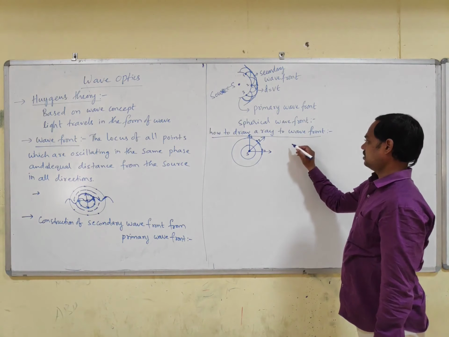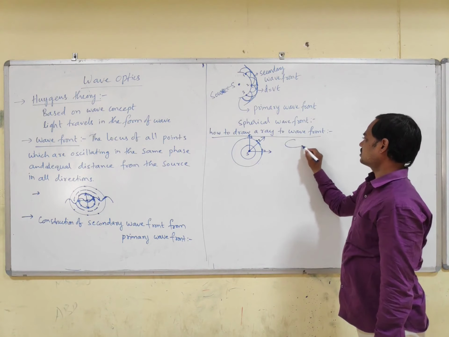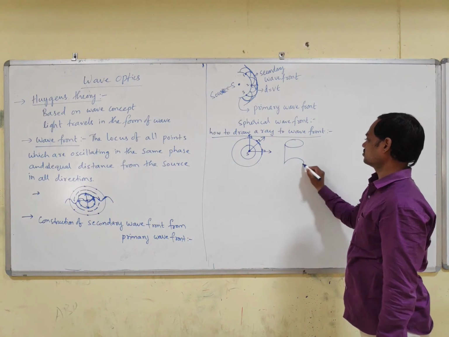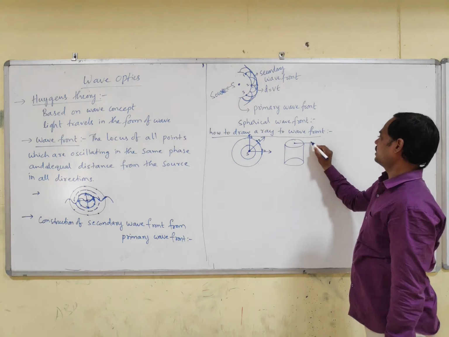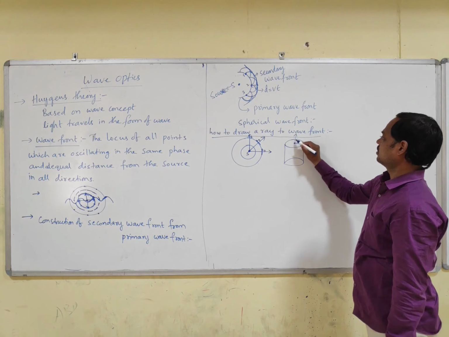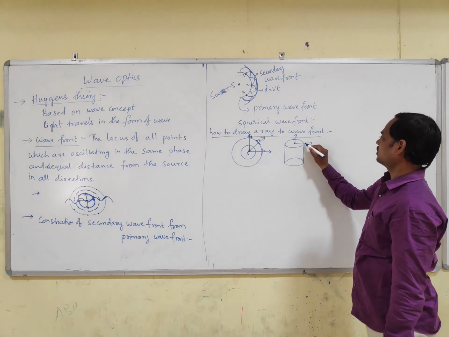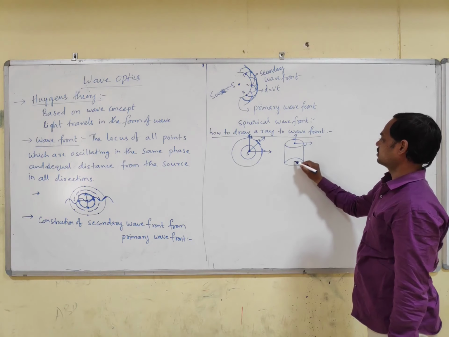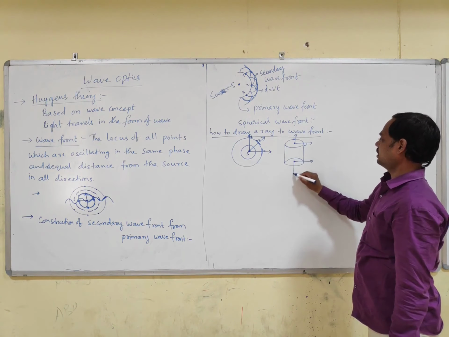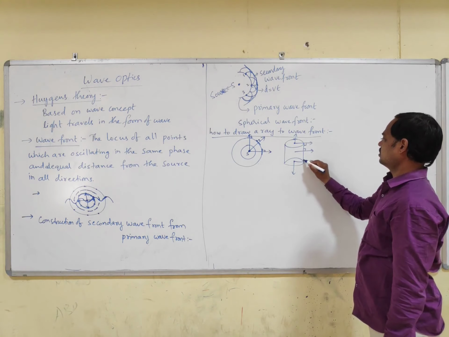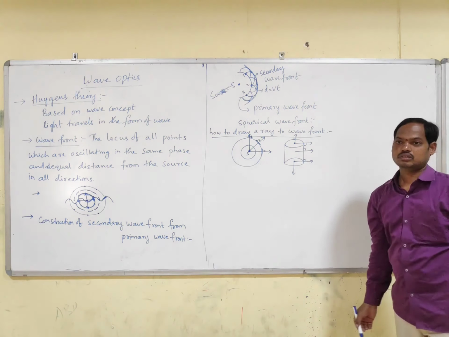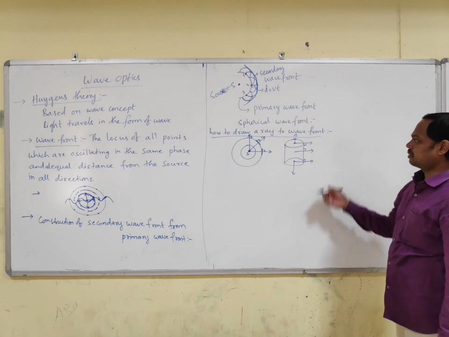Next thing is, if we consider cylindrical wavefront, then ray will be drawn like this: tangent, perpendicular, tangent, perpendicular. At any point on the wavefront, the ray will always be perpendicular.